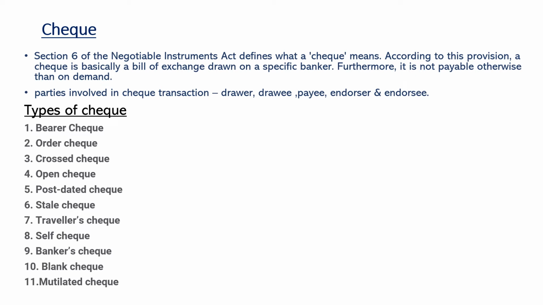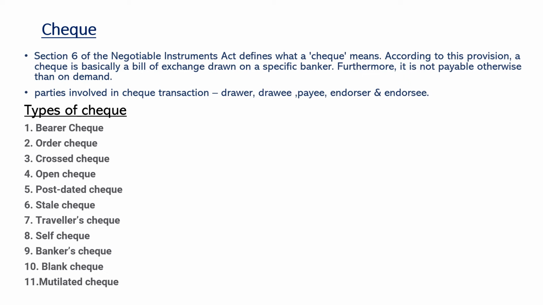Next we have crossed cheque. In crossed cheque, two parallel lines with the words account payee will be written on the top left corner of the cheque. The crossed cheques are not transferable to any third party. This crossing is basically an instruction to a paying bank to transfer the specified amount to the payee account from the drawer's account, and the crossed cheques cannot be encashed over the bank counter.